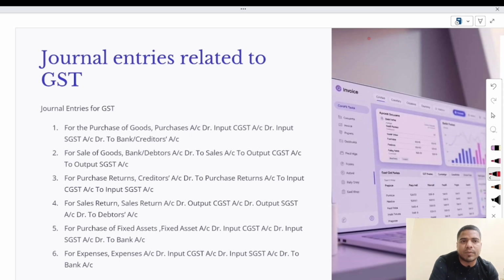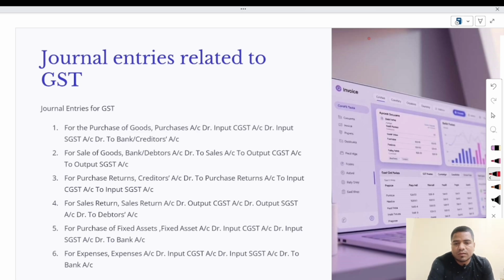While the transaction is happening within the state, you will utilize CGST and SGST. And if the transaction is happening outside the state, at that time you will use IGST. But in case of purchase, only input GST will be used. So purchase account debit, input GST account debit to cash account, bank account, or creditors account, whatever is mentioned in the transaction.